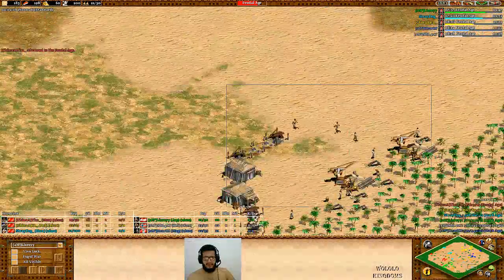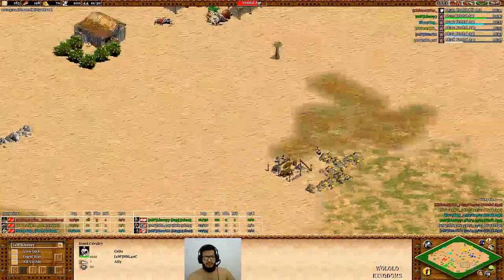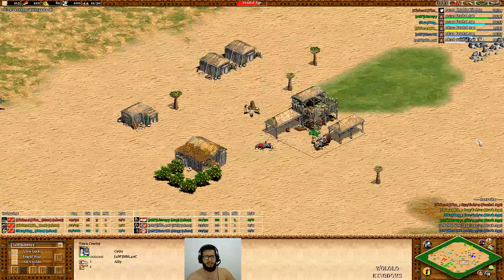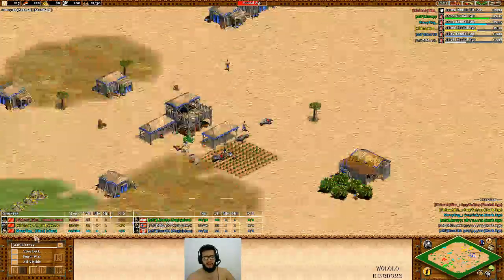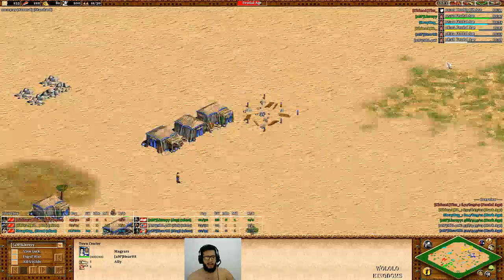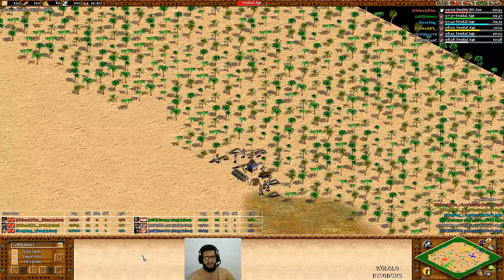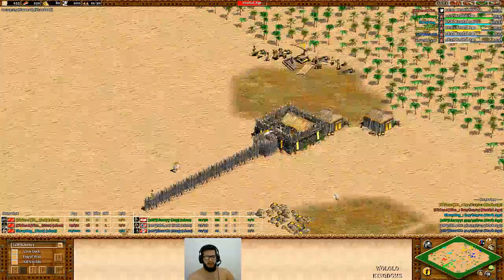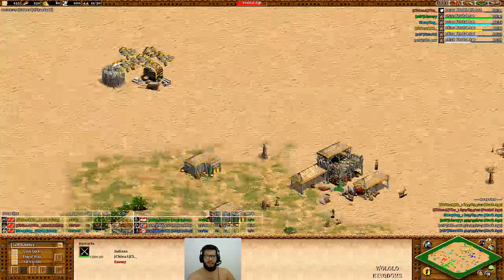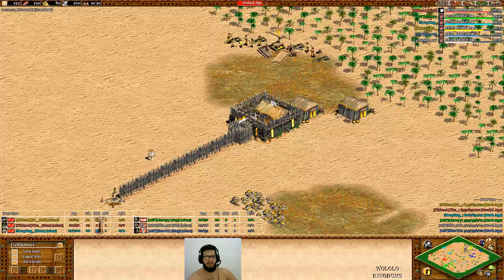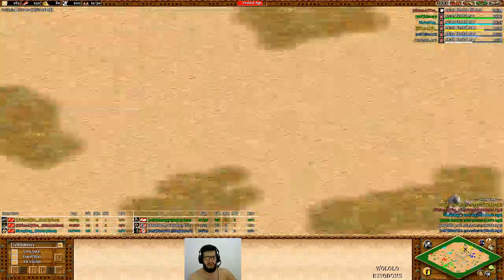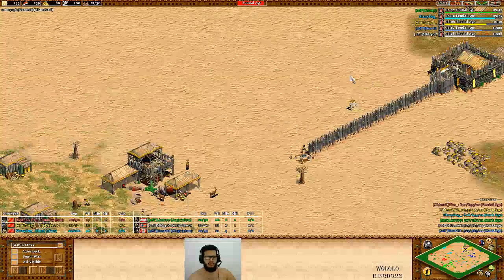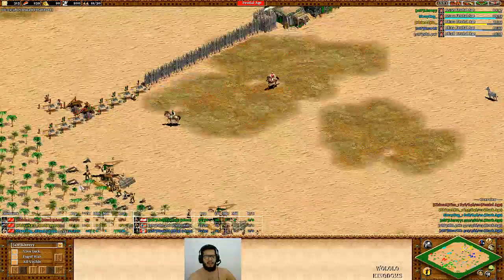MBL is trying to wall his wood in, making a palisade gate, going for the gold. I'm not sure what he's going to do. Maybe archers, and Magyars here, Heartt has a really far wood line. Not sure yet what he's going for. And we have a similar strat here for CL. He's doing almost the same build order as Liereyy, with only 2 guys on gold, 10 guys or a bit more on the wood, so he's going for the ranged units as well.